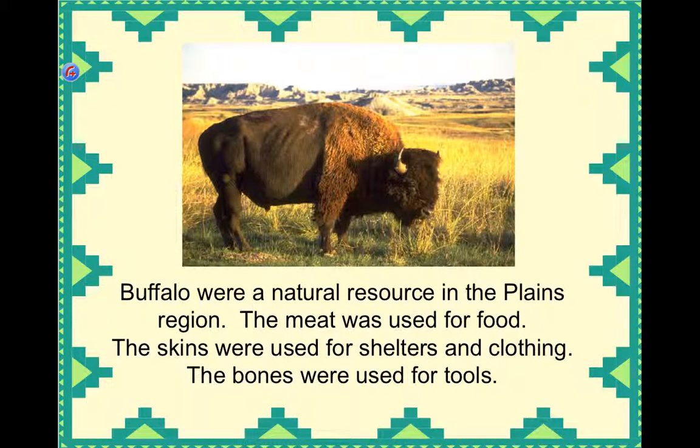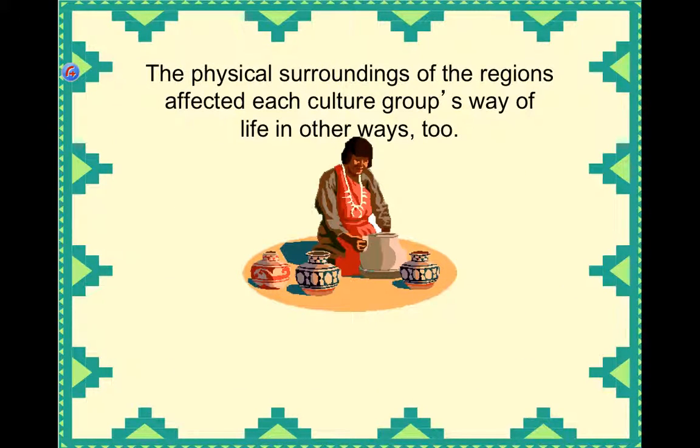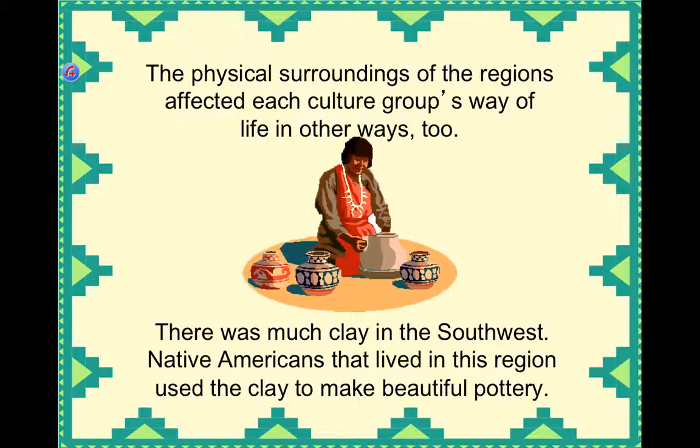Buffalo were a natural resource in the plains region. The meat was used for food, the skins were used for shelter and clothing, and the bones were used for tools. The physical surroundings of the regions affected each culture group's way of life in other ways too. There was much clay in the Southwest, so Native Americans that lived in this region used the clay to make beautiful pottery.